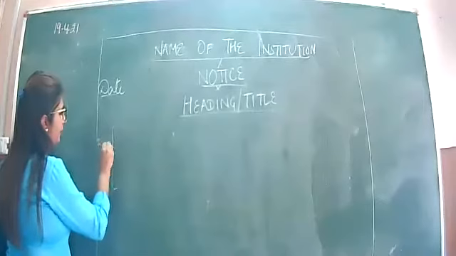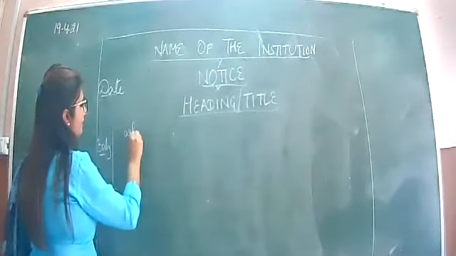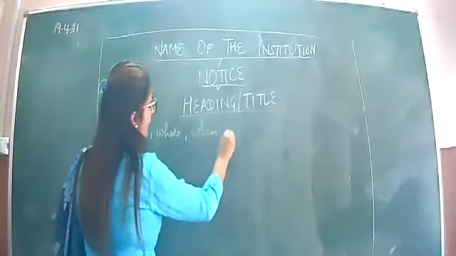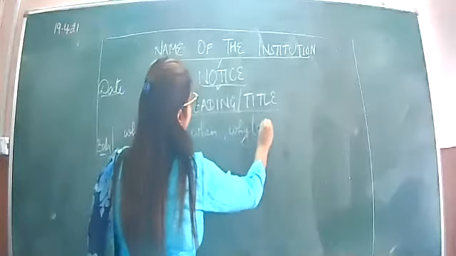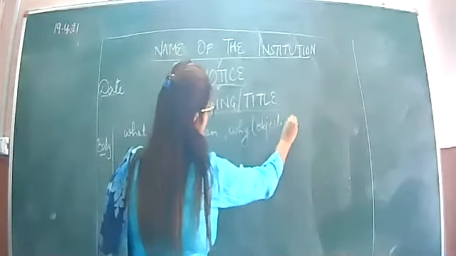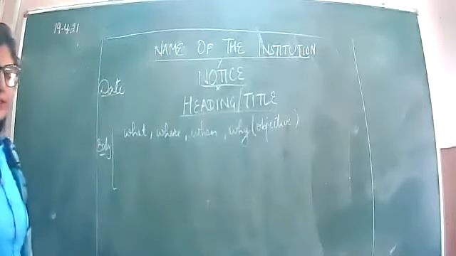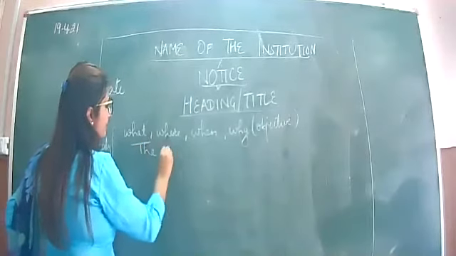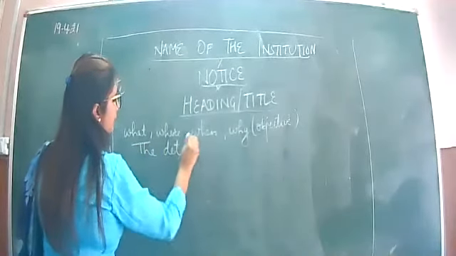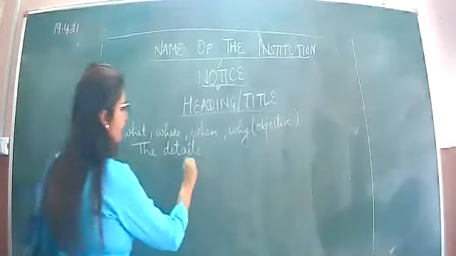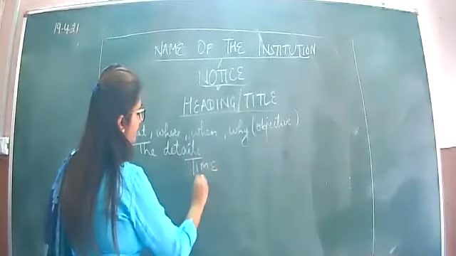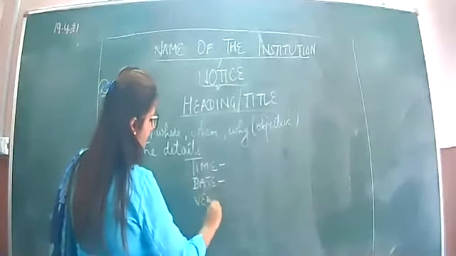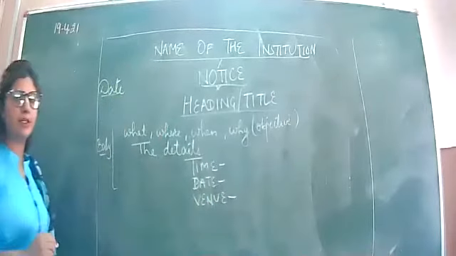In the body, what do we have to write down? What, where, when, why, or objective. What is the objective? Okay, so you have to write it down. Then the details you have to write down. For example, time, date, and venue you have to write down.